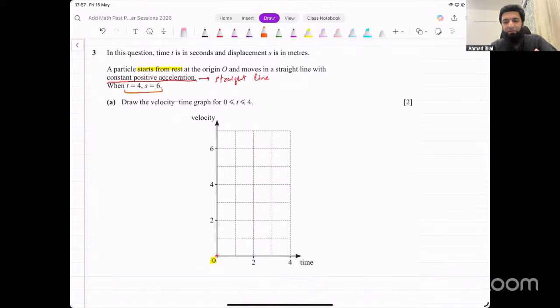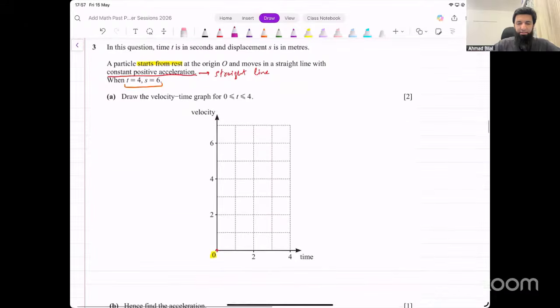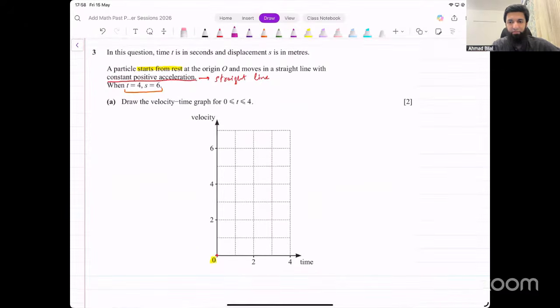How do you find displacement from a velocity time graph? It's the area under the graph, right? So what we are given is the area under the graph from 0 to 4, that is equal to 6. Now, if you were to draw a straight line like this, the area under the graph would be a triangle. It's a right angle triangle.